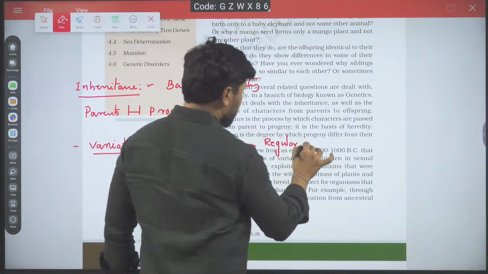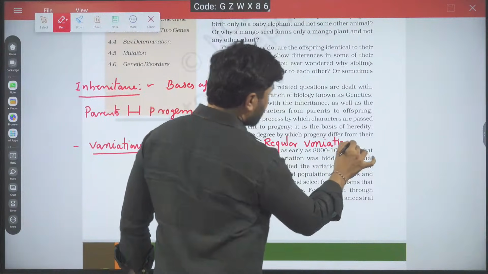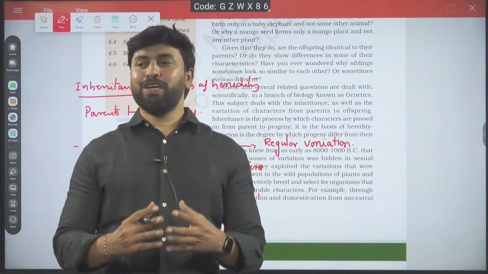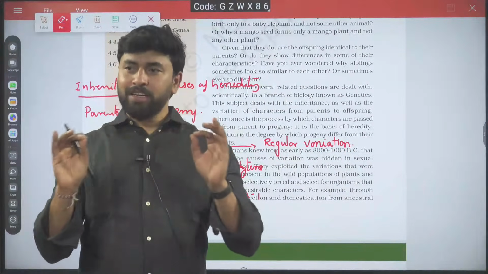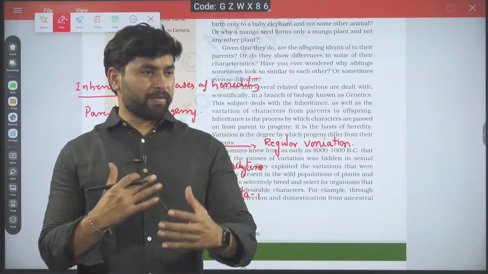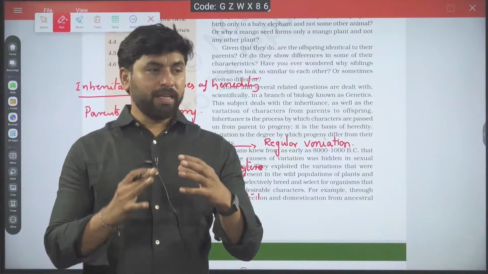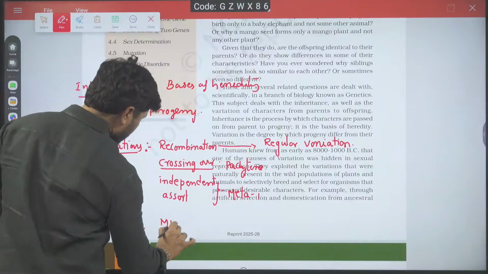Regular variations, which means in every organism, recombinations are common. Whether an organism likes it or not, it doesn't matter. Always in every organism, crossing over and independent assortment definitely occur. But there is another mode, mutation.